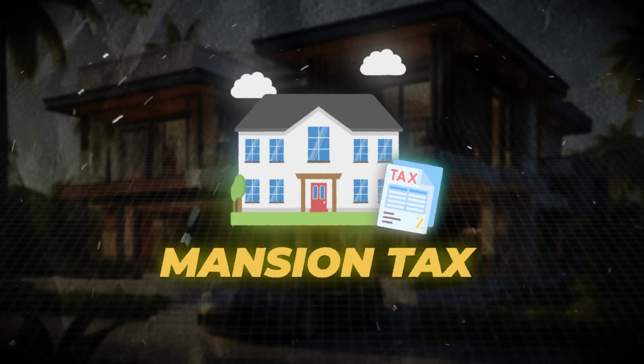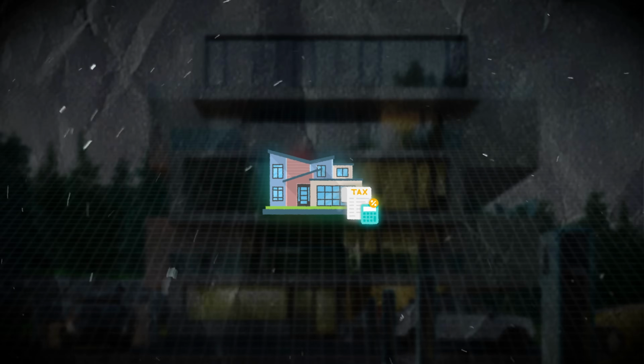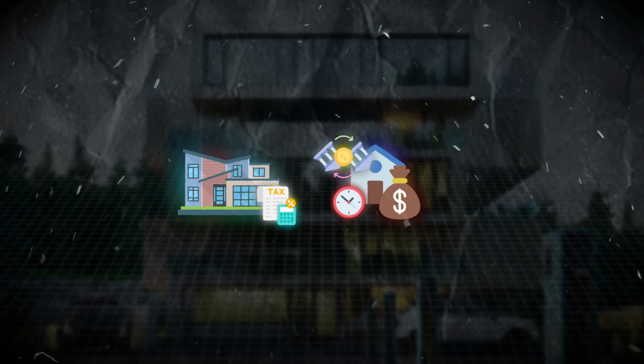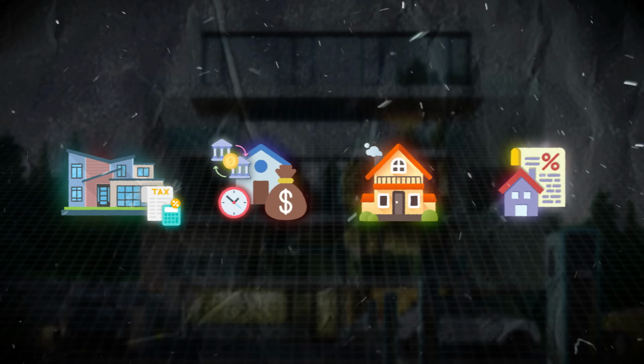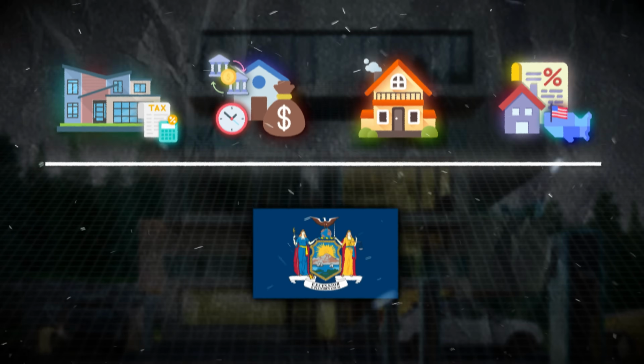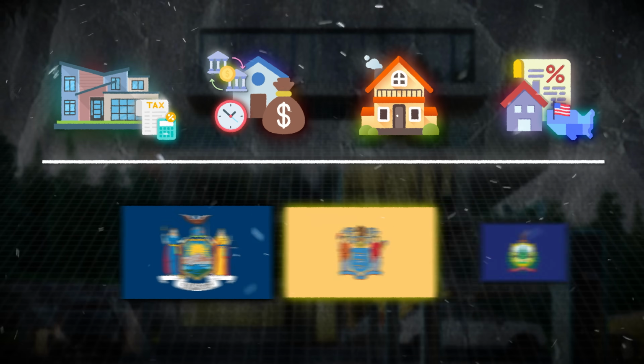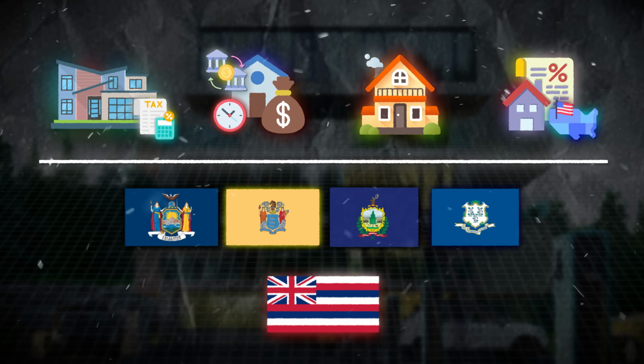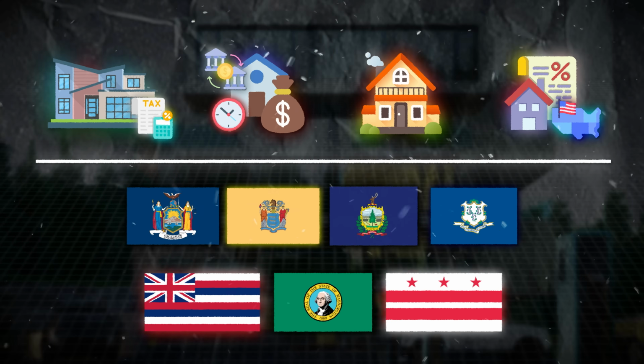Let's talk about the mansion tax. A mansion tax is a one-time real estate transfer tax for mansions levied in certain states, including New York, of course, New Jersey, Vermont, Connecticut, Hawaii, and Washington, as well as the District of Columbia.